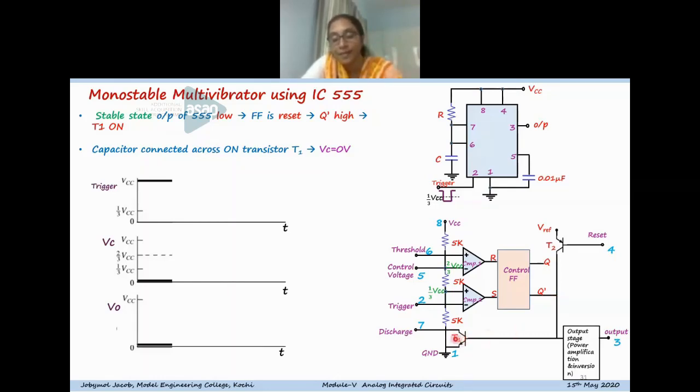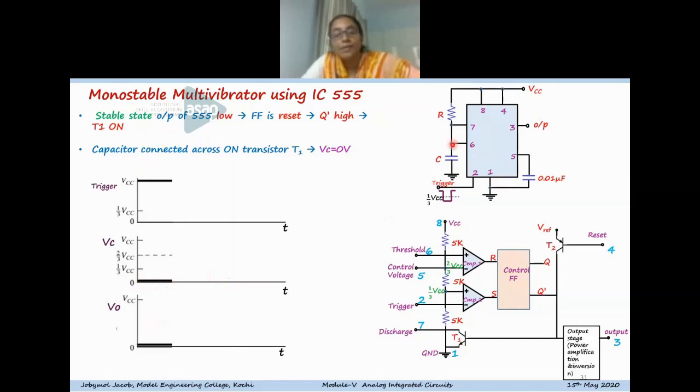When the transistor T1 is on, the capacitor connected from pin 7 to ground will always be in the discharged condition, since the transistor is on. So the capacitor voltage will remain at 0.